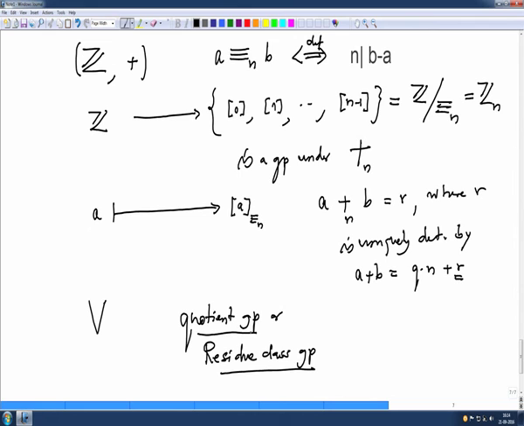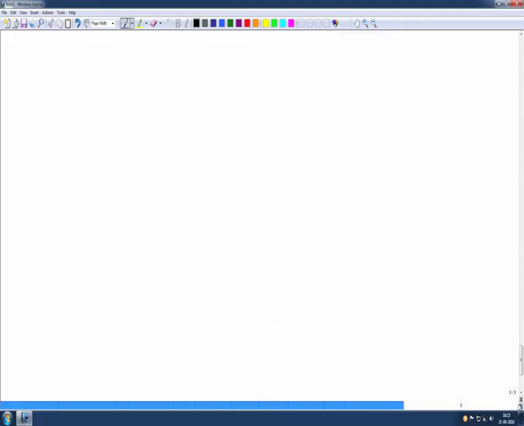And such a construction I want to do it for a vector space. One can do it for rings also. You can do it for almost every object. We can ask the question whether, given an object with some structure and an equivalence relation, we can pass on to the quotient set the similar structure, or what are the conditions on the equivalence relation we may require to pass on this structure from the original set to the quotient set. Okay, so with this motivation I just want to start like I started for a group.